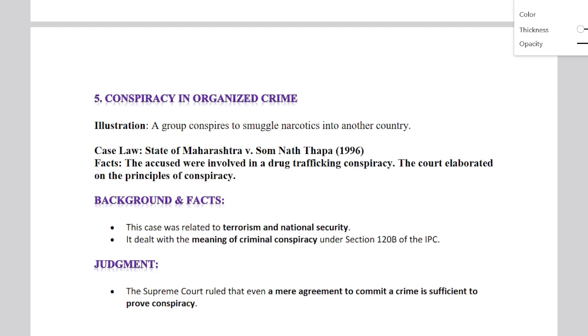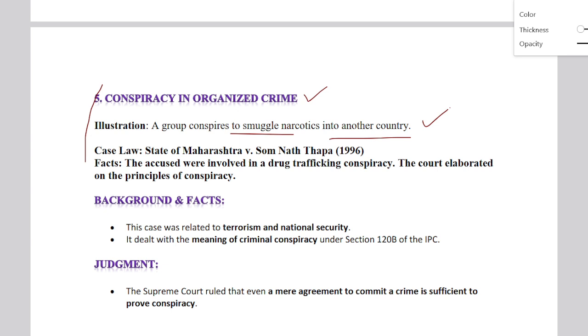President of India. Next was conspiracy in organized crime. Organized crime is smuggling, narcotics, and other such things, all involving conspiracy in organized crime. We do have a separate topic, all these things like abetment and waging war, and there also you can write the same case laws.